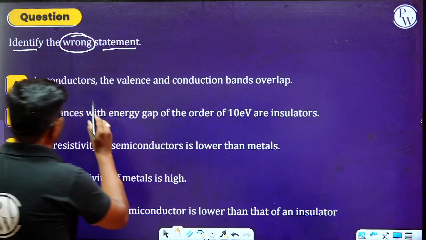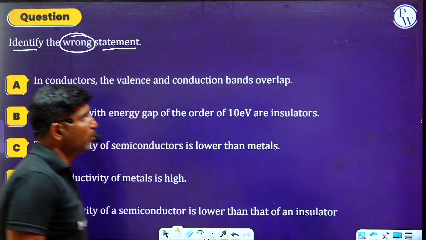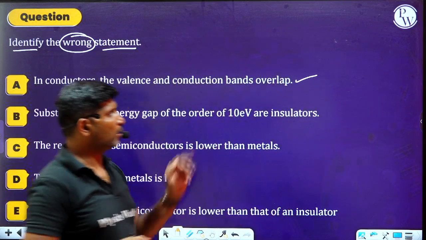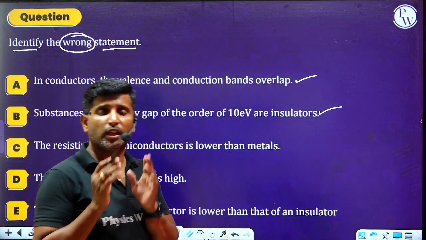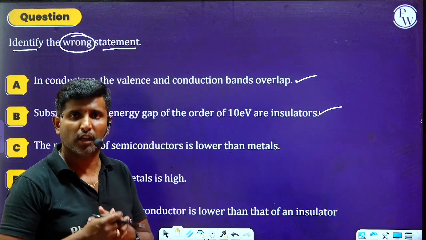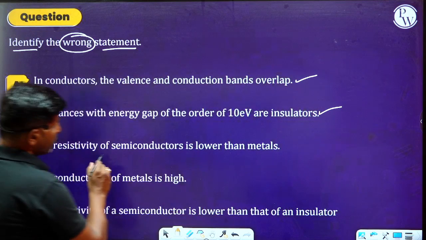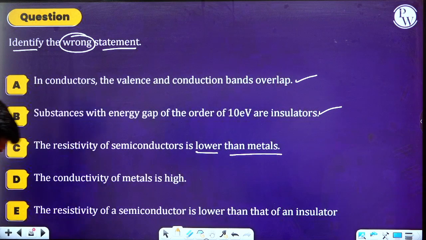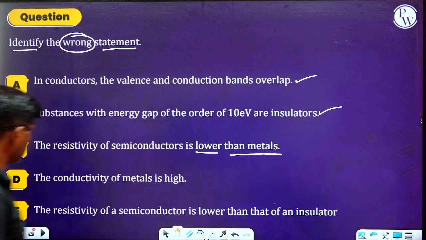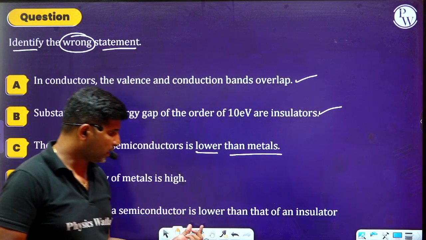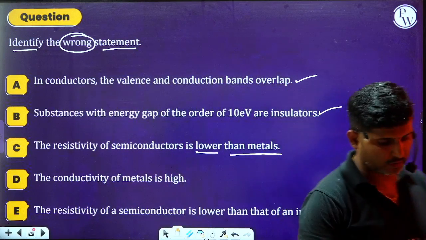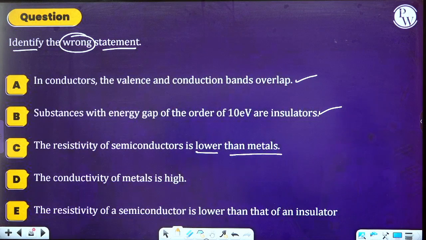Please observe this. In conductor, the valency band and conduction bands overlap. It is correct only. So substances with energy gap of the order of 10 electron volt are insulators. If the energy gap is greater than 3 electron volts, then only they are called as insulators. So says here, the resistivity of semiconductors is lower than metals. Okay. I hope it is clear to you here. The conductivity of the metals is high, and the resistivity of semiconductors is lower than that of insulators. Okay. So which of the statement is wrong?